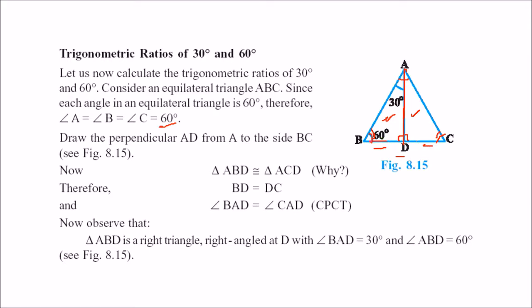And because these sides are equal, this angle BAD and this angle become equal, by CPCT, because these two triangles are congruent. So this has to be 30 degree. This is 90, this is 60, and this has to be 30 degree. Since ABD is a right triangle, right angled at D, with BAD being 30 degree, ABD is 60 degree, right?